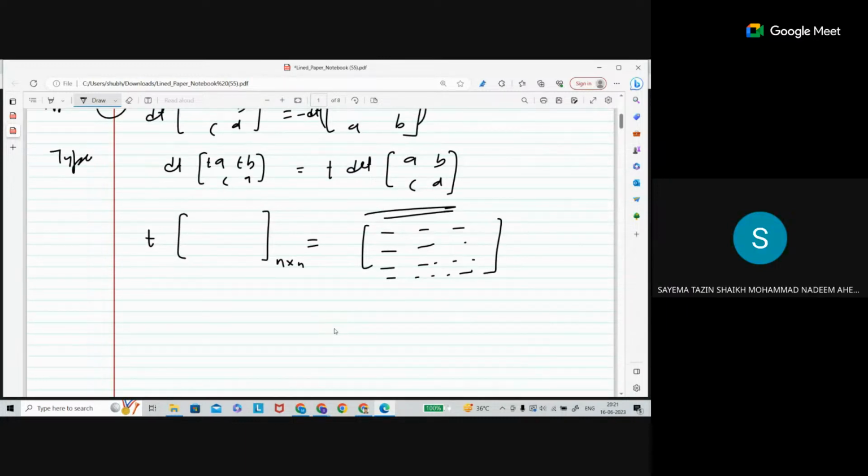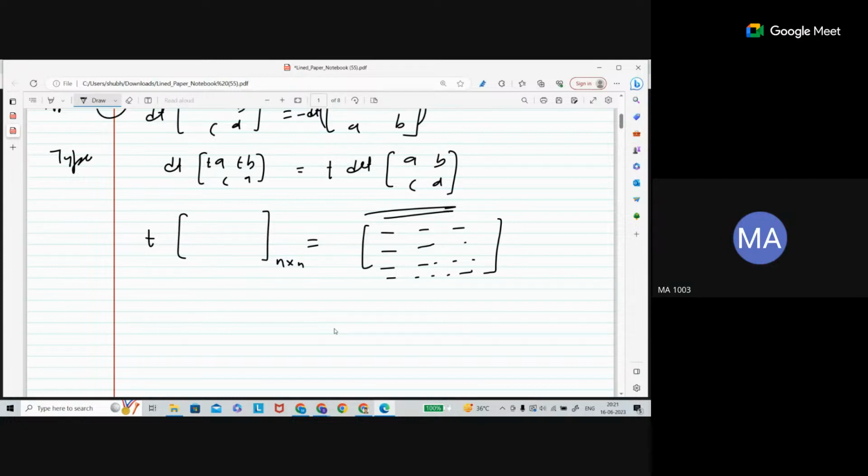Hello, sir. Yes. If you have t into the determinant of A, B, C, D, and you want to take that t inside the determinant, how would we know to which row we should multiply t? It will be multiplied to any row, so it doesn't matter. It will not affect.